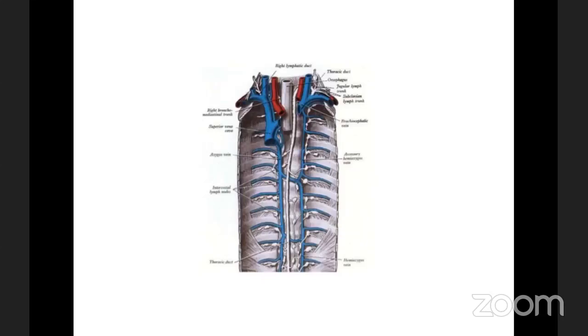Then at the level of the angle of Louis, it makes a turn and runs along the left side of the esophagus, then comes to the junction of the subclavian and internal jugular vein, and opens into the venous system. So this is very important. Common injuries or ligation happen in the lower half of the esophagus during esophageal mobilization or when we are doing a radical lymphadenectomy. Electively, we clip this thoracic duct and then go ahead with the surgery.